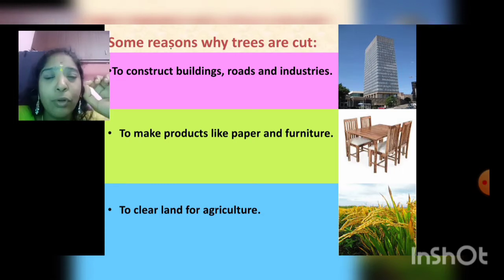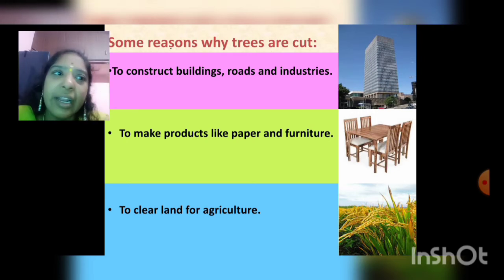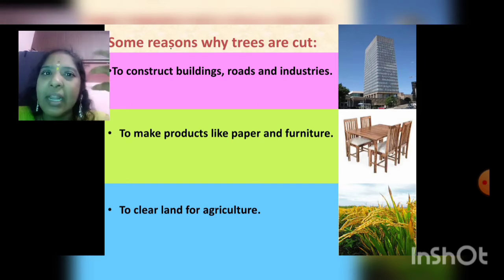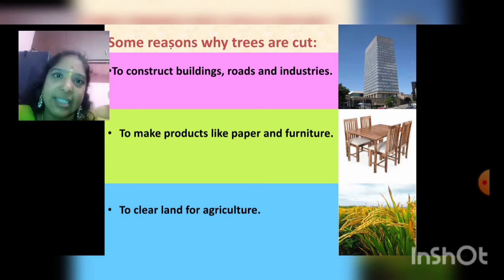If you want to make the land a cultivation, then you can clear the land for agriculture. For this purpose, the trees can be cut, but at the same time, you have to sow many seeds, make them into plants, and grow many trees.